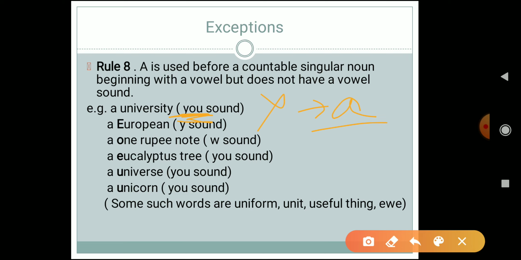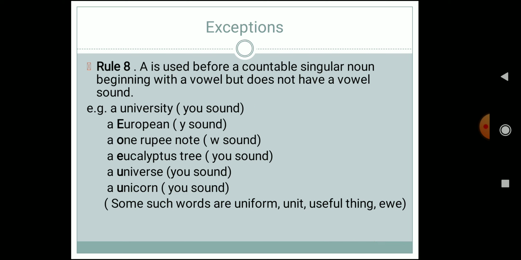Okay. Next is a European. Again, which sound is coming? The Y sound is coming, European, right? So you have to use a over there, right? Next one is a 1 rupee note.